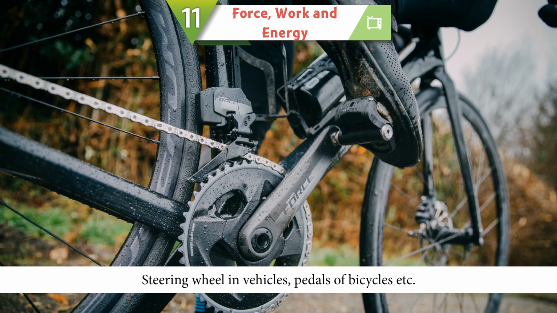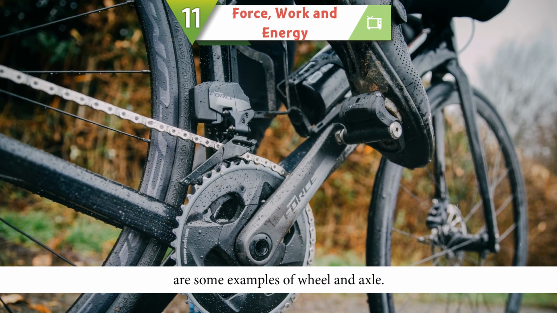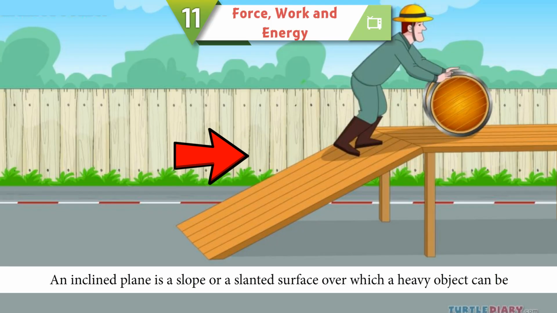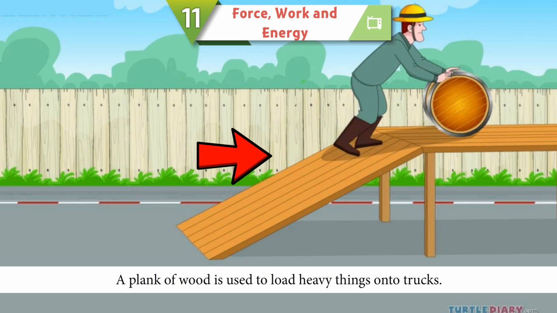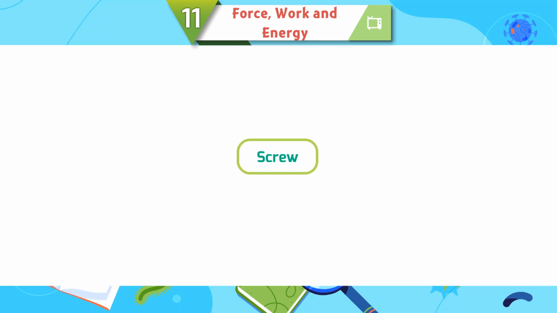Steering wheel in vehicles, pedals of bicycles, etc. are some examples of wheel and axle. Inclined plane. An inclined plane is a slope or a slanted surface over which a heavy object can be pushed up or down. Its one end is higher than the other. A plank of wood is used to load heavy things onto trucks. Slides and slanted roads are also examples of inclined plane.